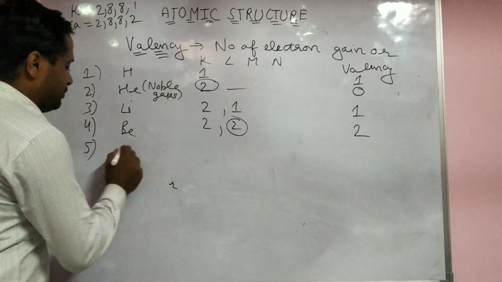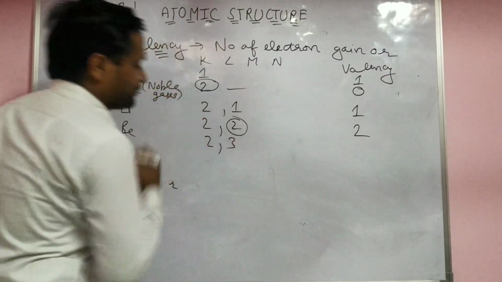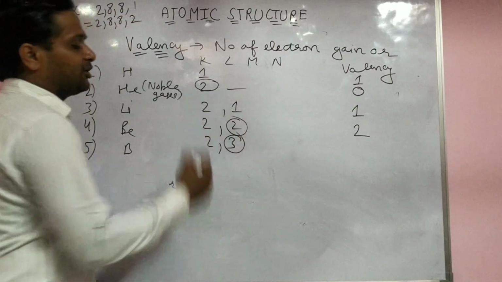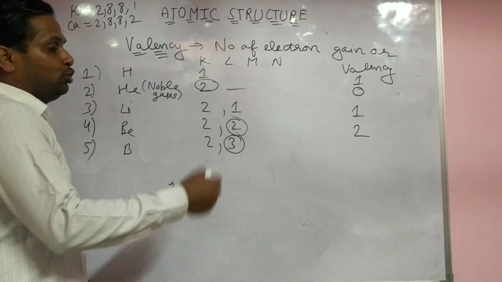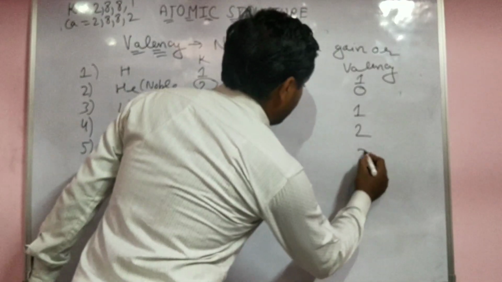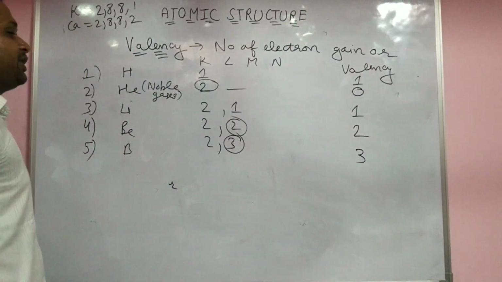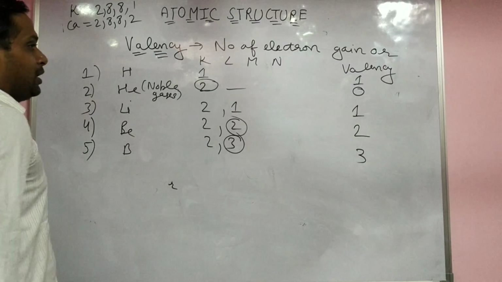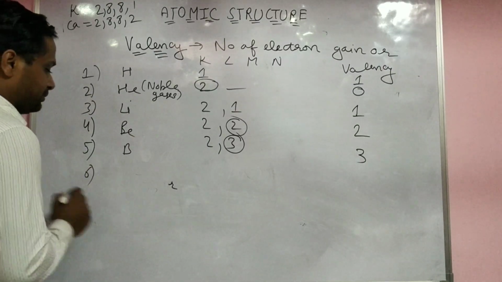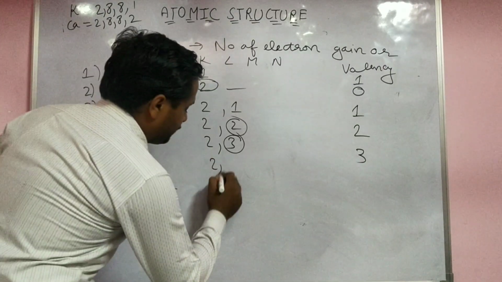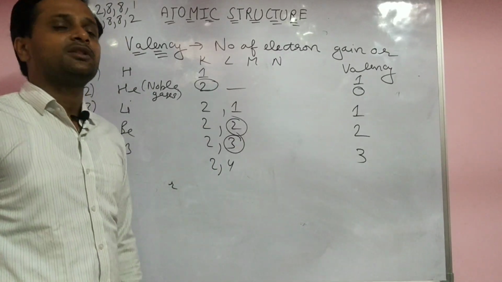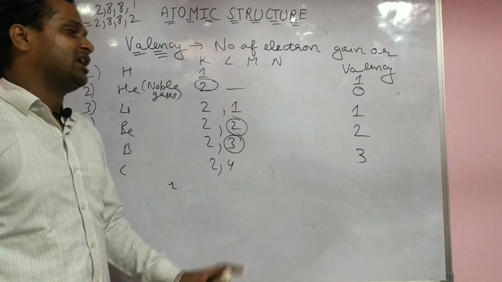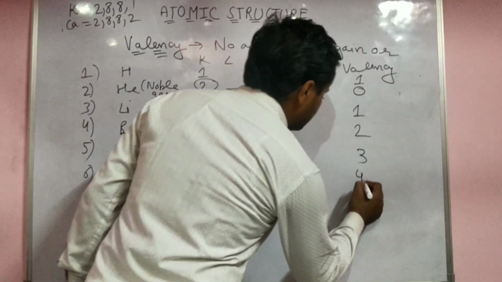Yes, 5. Boron 2, 3. Here how many electrons do they want? 5, to complete 8, octet rule. To lose 3 is easy or gain 5 is easy. 3. Lose, loss. Yes, next 6. Yes, carbon 2, 4. Yes, see that, it can take 4 and it can also give 4. Both things are possible. Their valency is 4.